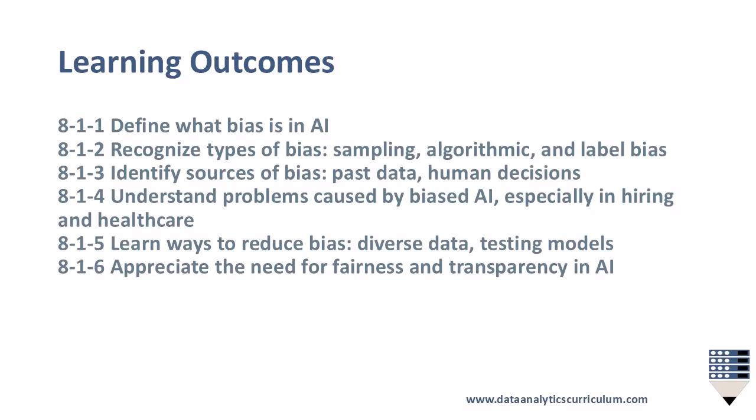Recognize different types of bias, including sampling, algorithmic, and label bias. Identify the sources of bias, from past data to human decisions. Understand problems caused by biased AI, especially in hiring and healthcare. Learn ways to reduce bias through better data and model testing. Appreciate the importance of fairness and transparency in AI.